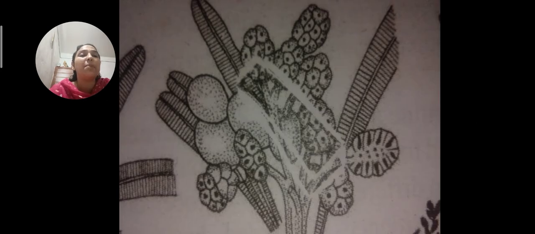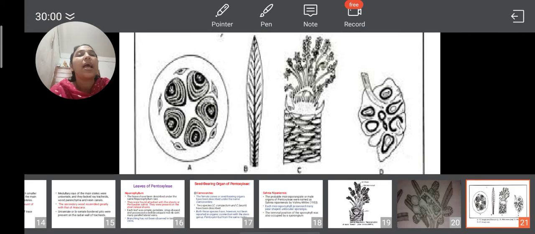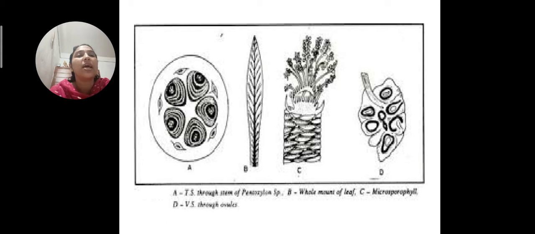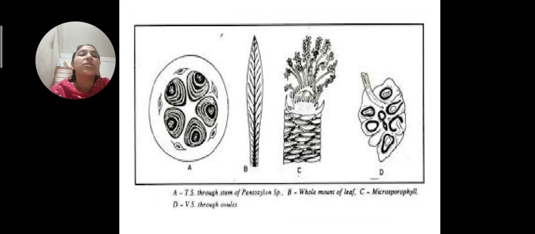So this is the female part, that is the mulberry-like structure associated together with the leaf portion. See, the mulberry-like structure, you can see a central axis also present. Okay. See, this is the one, two, three, four, five xylem groups, and this is the leaf-like structure, and this is the stem and the reproductive organ. And see, this is the cut-open structure with the axis and ovules on four sides. Okay. So this is a brief account: stem, leaf, microsporophyll and megasporophyll.